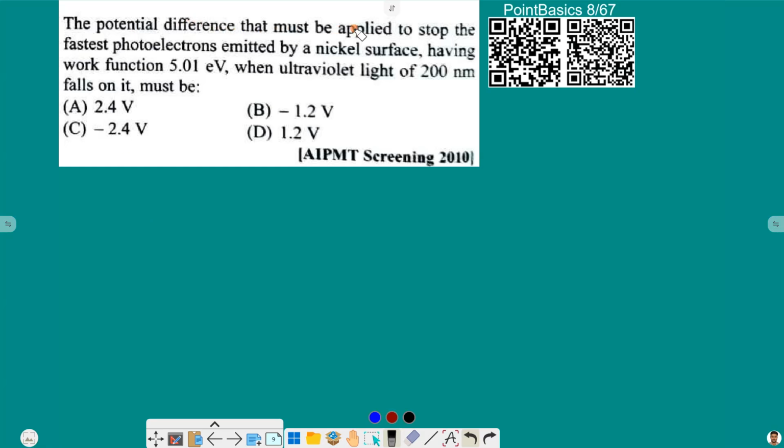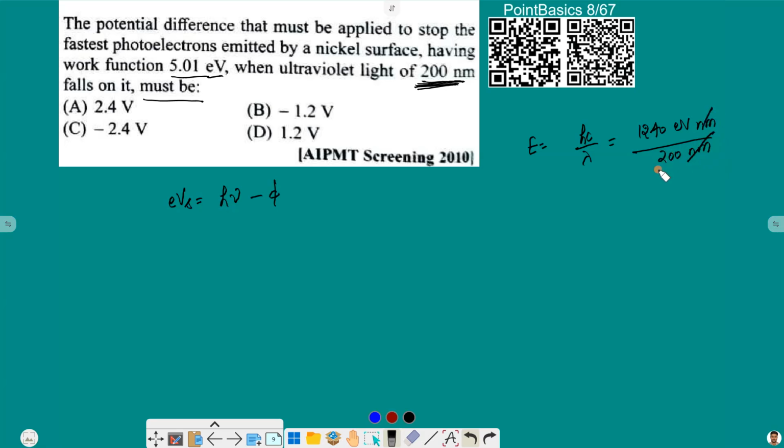The potential difference that must be applied to stop the fastest electron emitted by a nickel surface having work function 5.1 electron volt, when ultraviolet light of 200 nanometer falls on it, must be. Now we know that stopping potential eVs will be equal to energy minus work function. Work function is in electron volt here, so we have to find the energy of this UV light in electron volt. For that we can use E is equal to hc by lambda, and hc can be written as 1240 electron volt nanometer, divided by lambda, that is 200 nanometer.